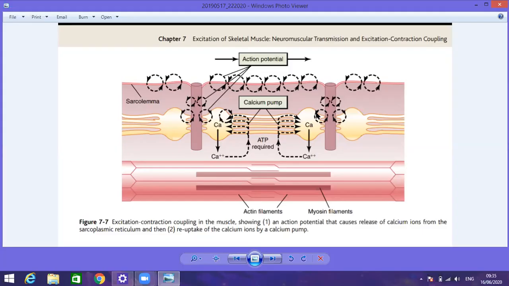That increases the permeability of the membrane surrounding the endoplasmic reticulum to calcium ions.